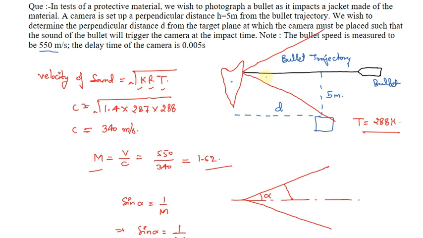So from this diagram we know the value of alpha, and we know the perpendicular distance, the radius of the cone, is 5 meter. What we need to find out is the height of the cone. So we can use geometry over here, and we're going to simplify it now.